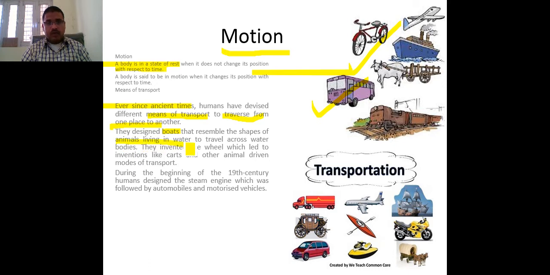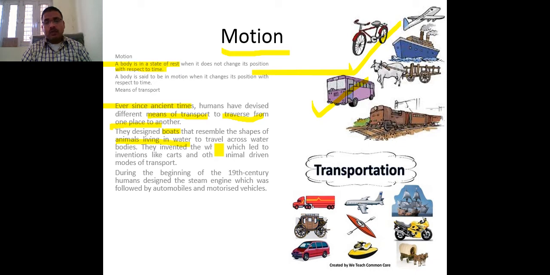Why? The shapes of the boats are made on the basis of animals who live in water, because they minimize water pressure on their body. That's why the boat should be made in such a shape that it minimizes the pressure, or the flow of water on the boat.